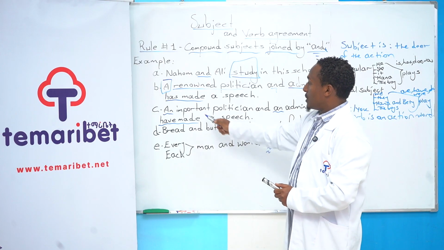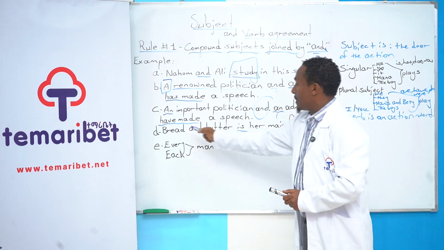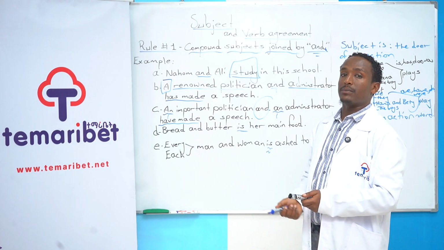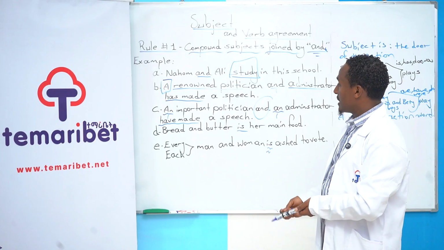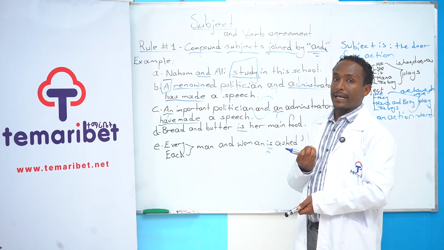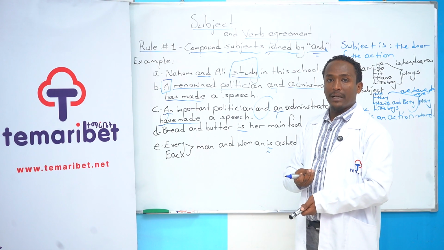The next one: two nouns joined by and but there are two articles, so this subject is considered a plural subject. The next one is double subject, single idea, a type of food you can eat at the same time, like bread and butter.